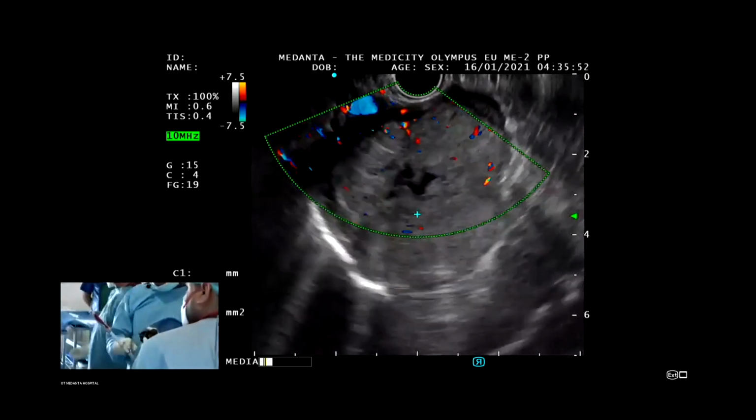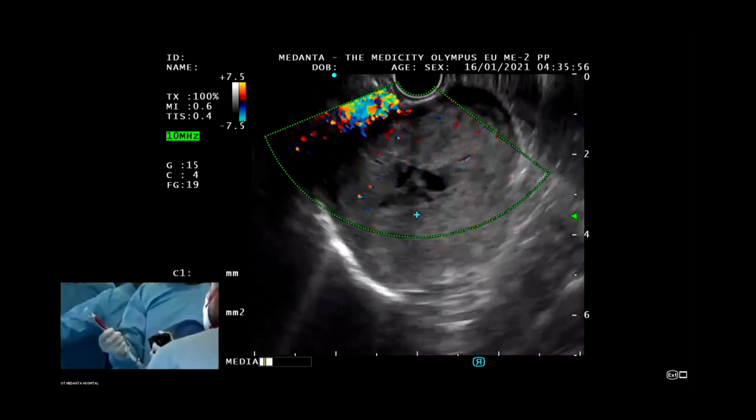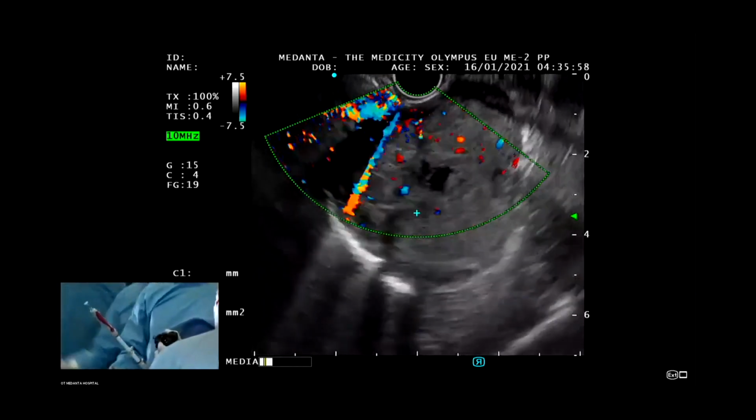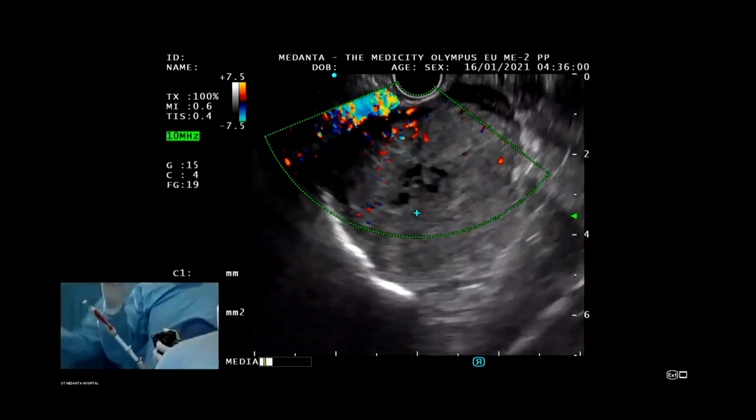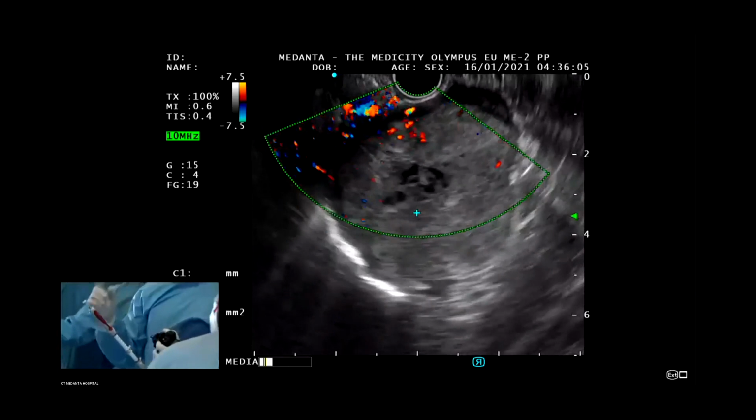Now I'm using the Procore needle 22G and we'll see the material. Otherwise, I might use the Acquire needle. Can you remove the Doppler? Now the important point is to always do a jerky movement.